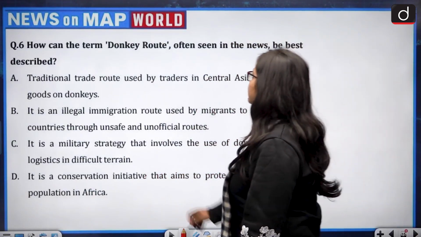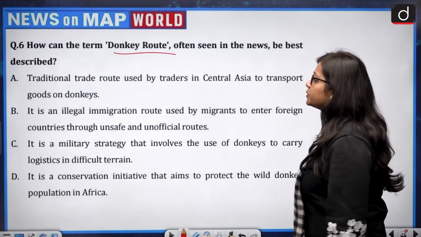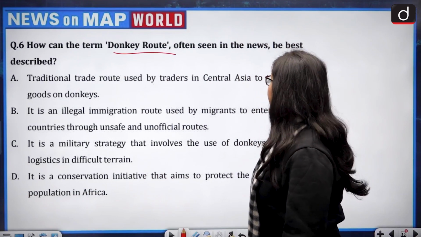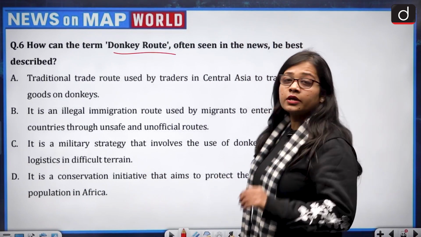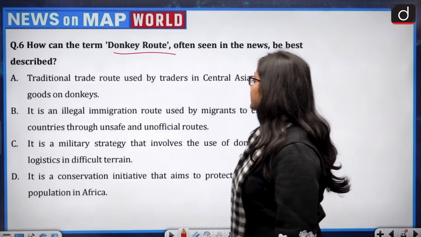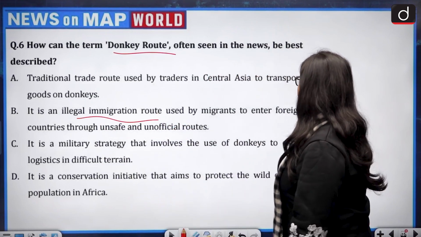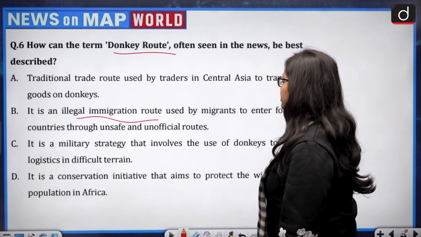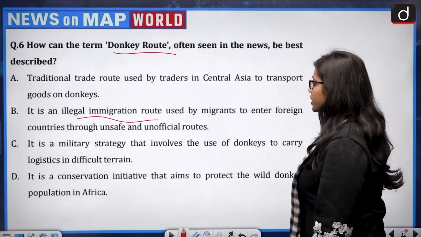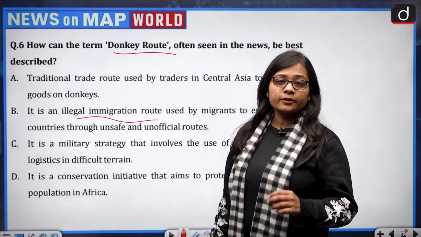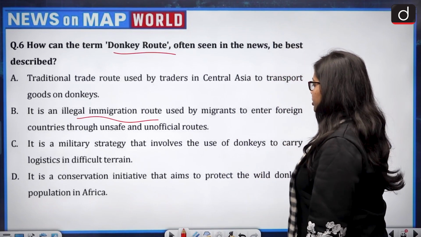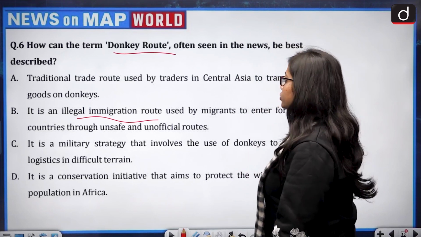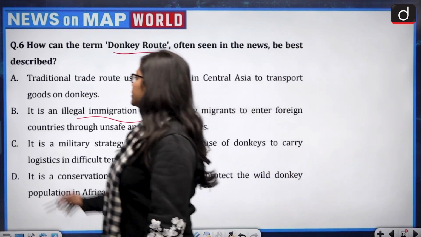How can the term donkey route, often seen in the news, be best described? There are four options given. First, traditional trade route used by traders in Central Asia to transport goods on donkeys. Second, it is an illegal immigration route used by migrants to enter foreign countries through unsafe and unofficial routes. Third, it is a military strategy that involves the use of donkeys to carry logistics in difficult terrain. Or fourth, it is a conservation initiative that aims to protect the wild donkey population in Africa. So the correct answer for this is option B, donkey route.